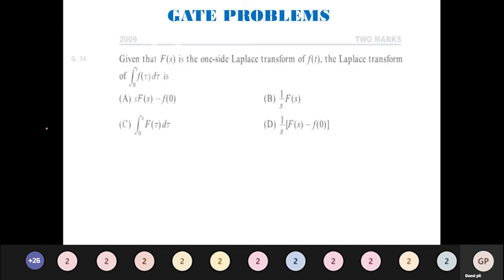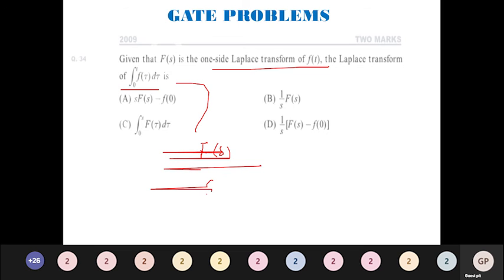Given that F of s is the one-sided Laplace transform of f of t, then the integral from 0 to t of f of tau d tau is what? By the property of the unilateral Laplace transform, the integral from 0 to t of f of tau d tau is given by F of s divided by s plus 1 by s times the integral from minus infinity to 0 of f of tau d tau.